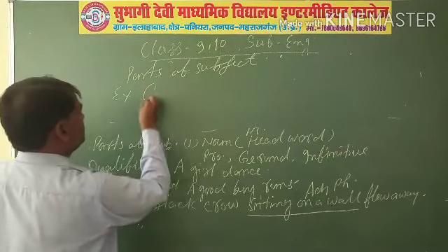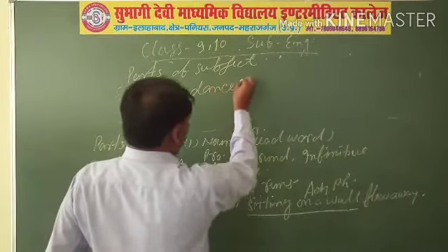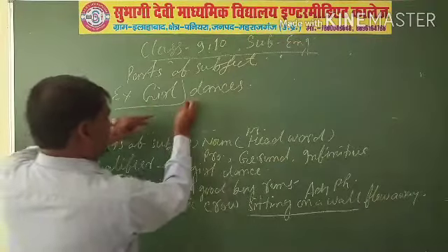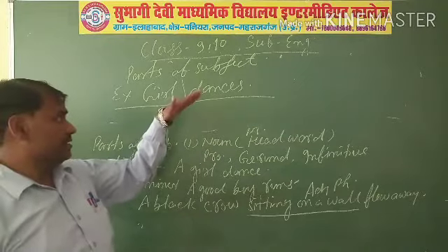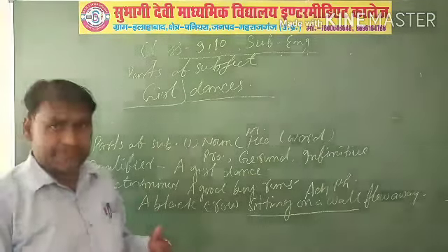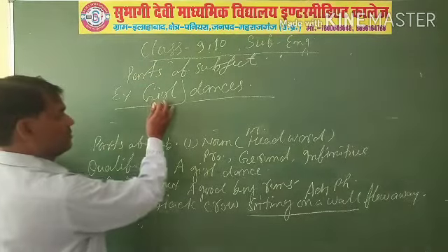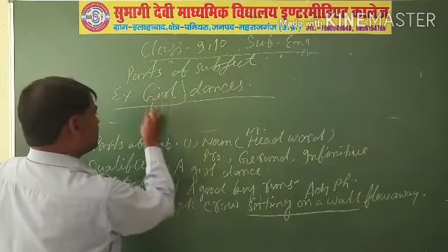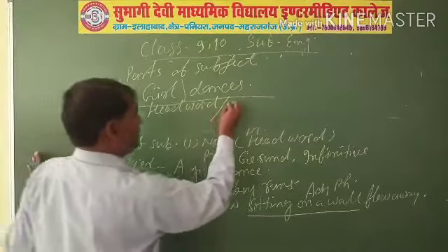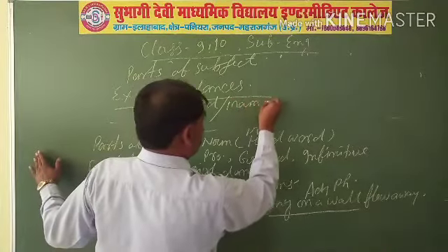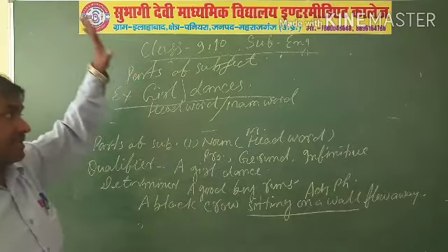Example: girl dances. Here this is the subject and this is the predicate. We do not have to learn about the predicate this time. Here we have to learn about the subject. Here the noun is called the head word, or main word. In the subject part, the subject is called the head word.